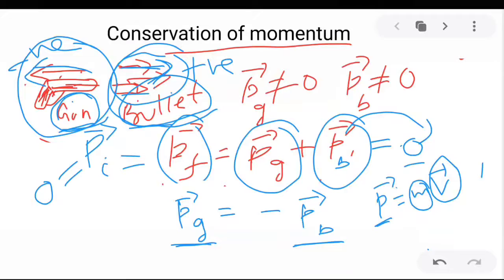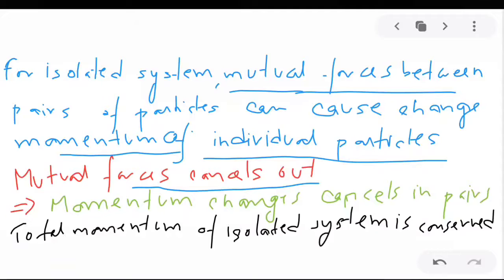So one force is the action, the other force is the reaction. For an isolated system, action and reaction are equal in magnitude and act in opposite directions. The bullet experiences a force in the forward direction, and the gun experiences a force in the backward direction. So mutual forces cancel out, and momentum changes also cancel in pairs.